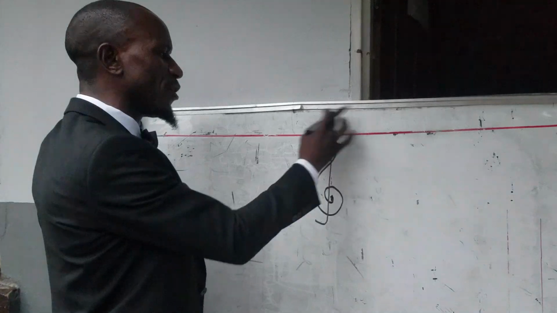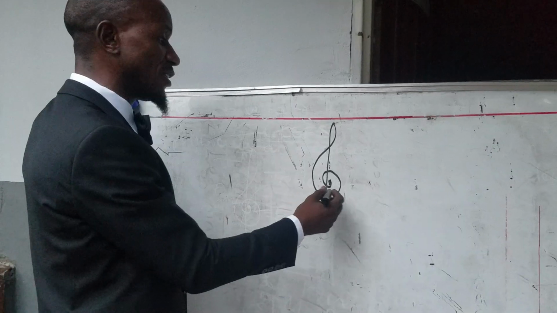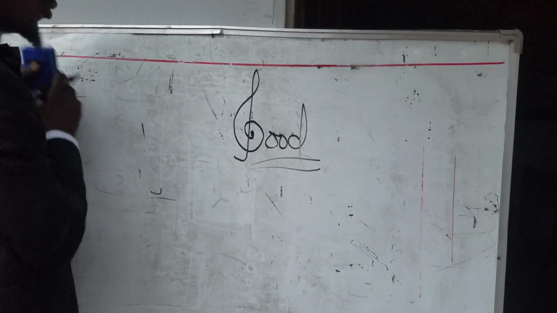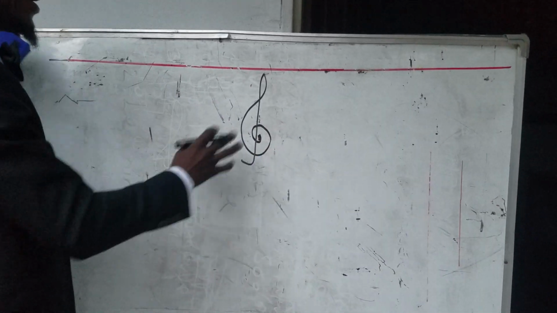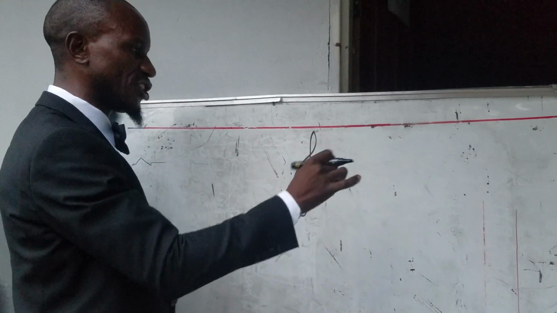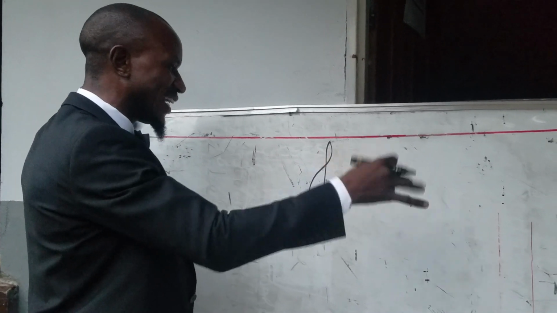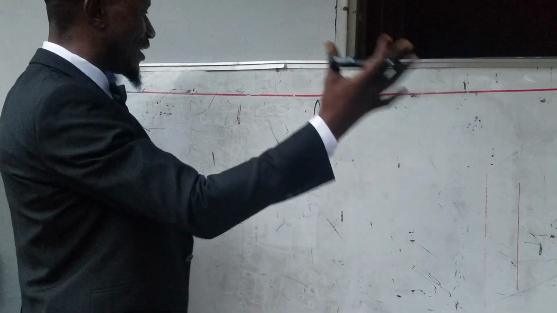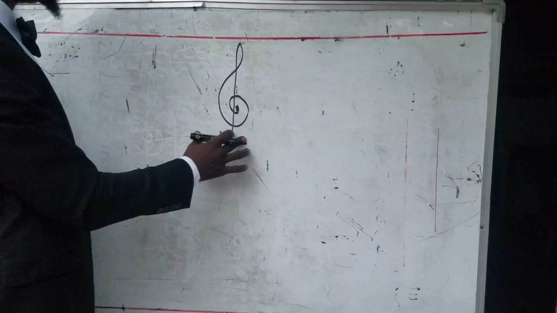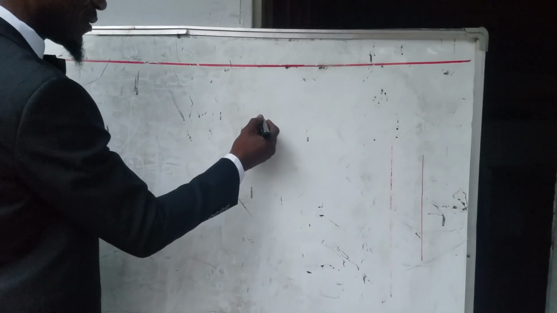Long time ago, people used this one as letter G. So like whenever they wanted to write the word good, they would just do this. So this gave them the word good. So that's one reason why this treble clef is called G clef. It looks like letter G. At the same time, it is an old-fashioned, a well-decorated letter G. But of course, old-fashioned. It was used long time ago as letter G. Coming to the bass staff, the bass clef.